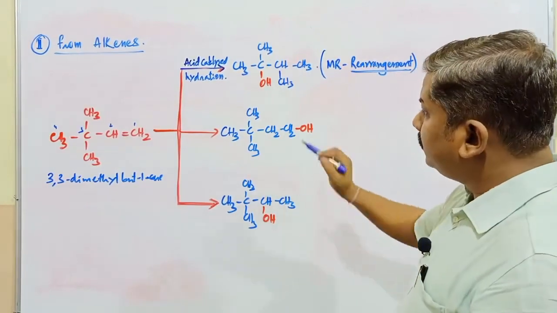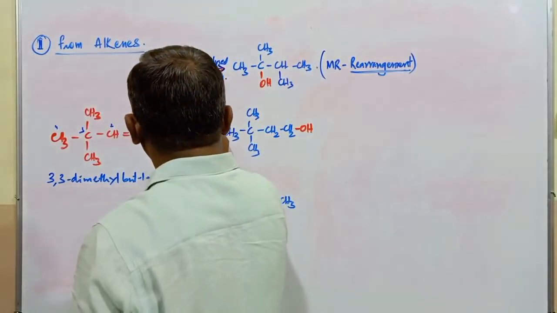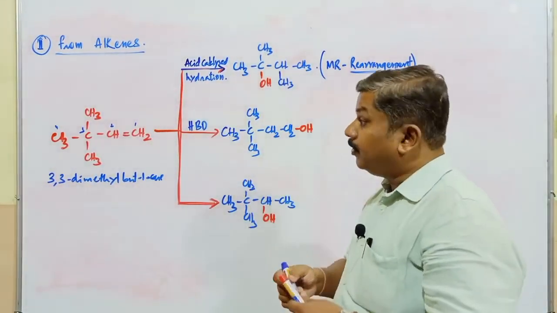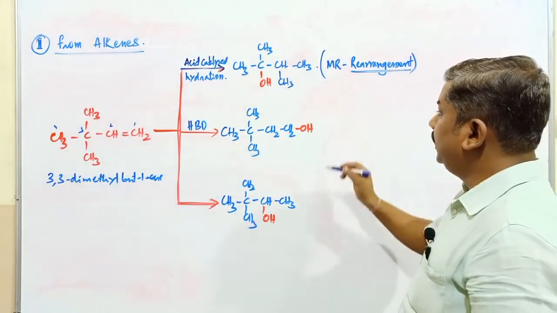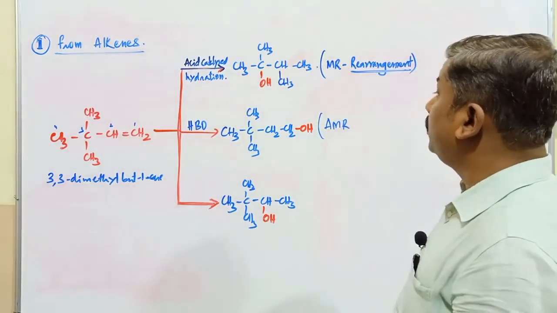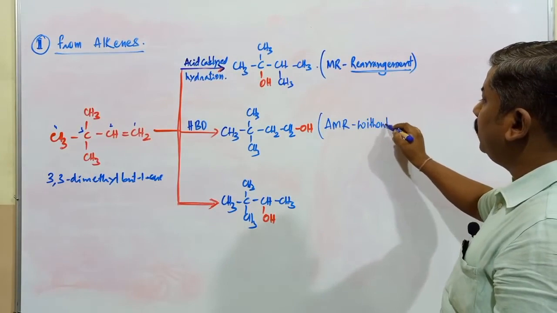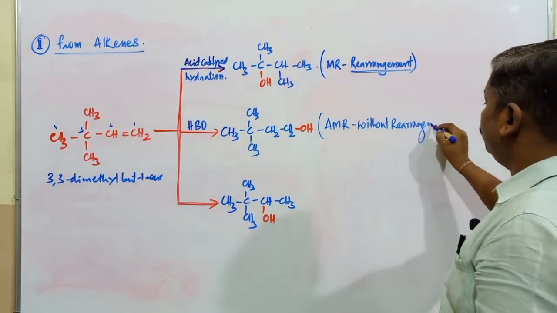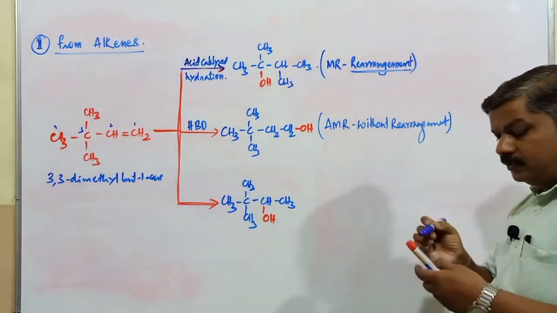In case of the second method, this is commonly called the HBO method. What is the name of HBO? In class 11th you have read it in the properties of alkenes: hydroboration oxidation process. This one goes according to anti-Markovnikov's rule, that is without any type of rearrangement. Here there is rearrangement, but here there is no rearrangement.